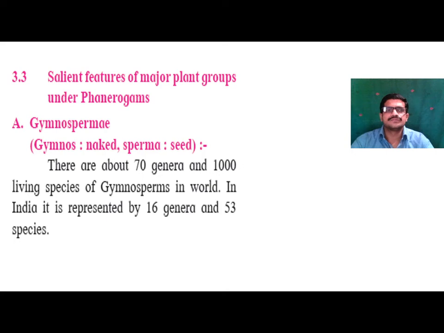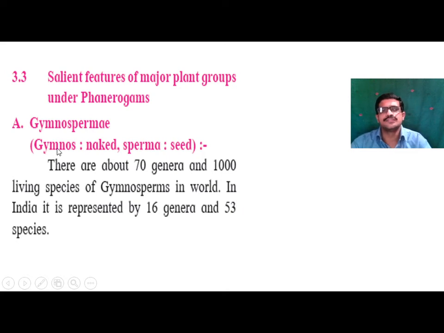So gymnosperms: there are about 70 genera and 1000 living species of gymnosperms present in the world. They are found in different areas of the earth. In India, it is represented by 16 genera and 53 species.